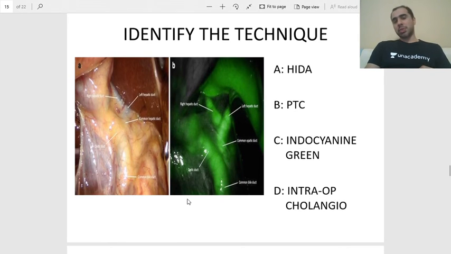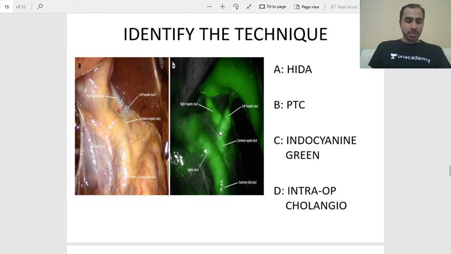Okay, this is the last one, saving the best for the last. Another new imaging technology. What is this technique? What is this imaging? Is it a HIDA scan, a PTC, indocyanine green gram, or an intra-op cholangiogram? I can tell you a hint. This is the biliary tree. You can see right and left hepatic ducts.